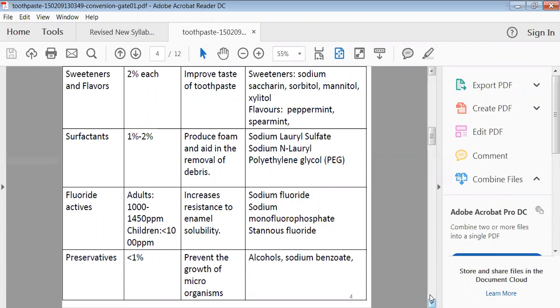So to avoid the microbial attack and to preserve the preparation for a longer period from microorganisms, preservatives are necessary to be added. Less than 1%, or 1 to 5% concentration of preservative is sufficient for preventing the growth of microorganisms. As preservatives, we can use sodium benzoate, and various derivatives of alcohols can be added.